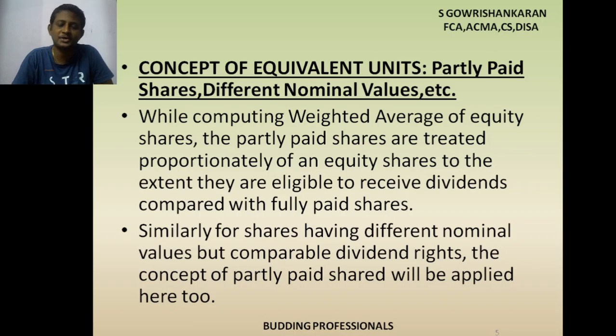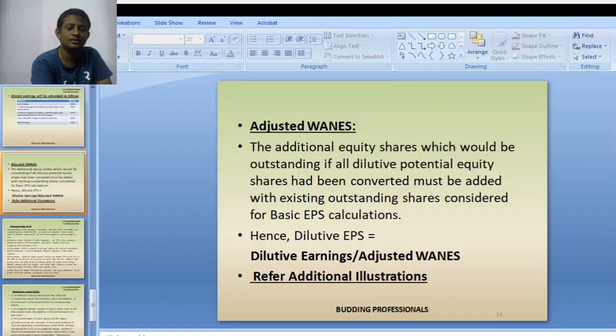The same company will issue another type of shares whose face value is only 5 rupees. You got it or not? Instead of partly paid, here the face value itself is different. They can issue different types of face value of shares. So in such a case also, similar to partly paid, whatever you do, the same thing you have to apply here.